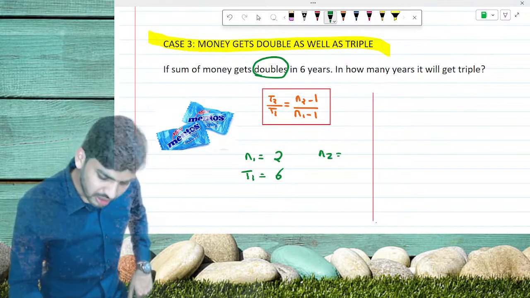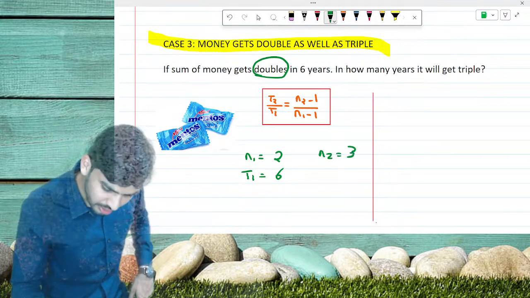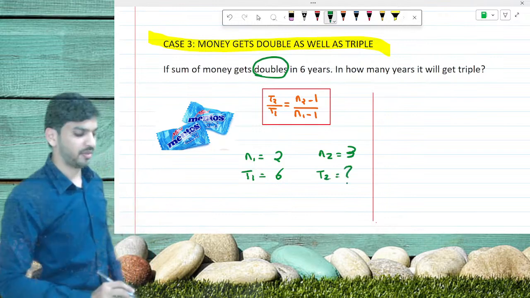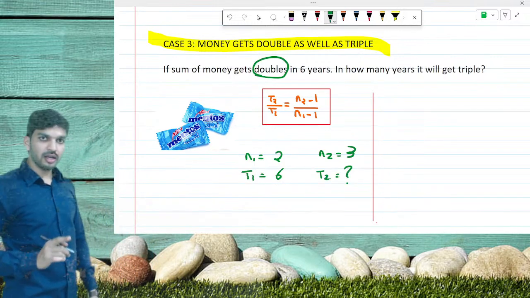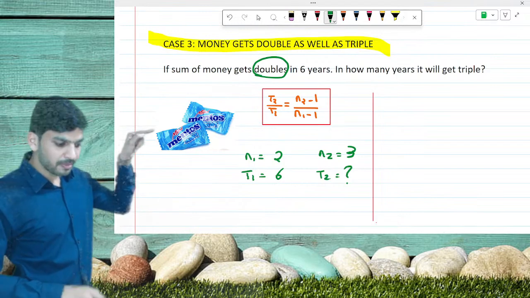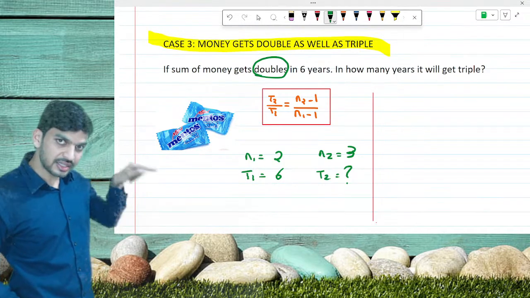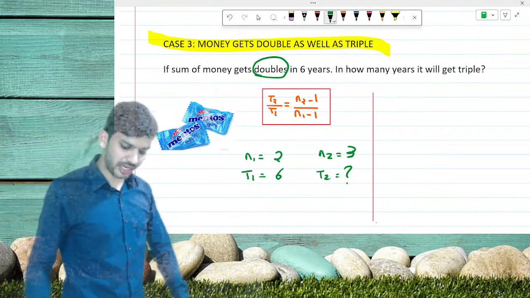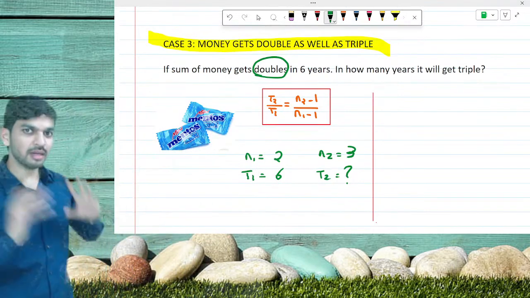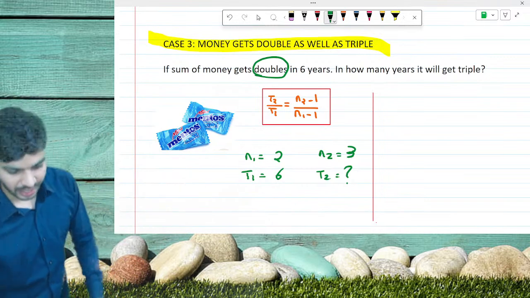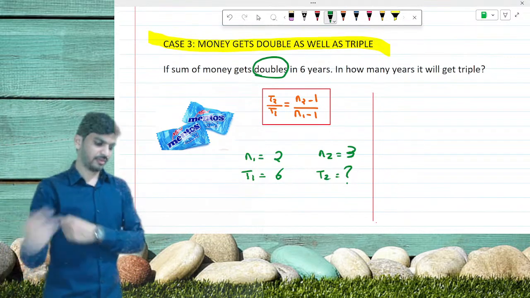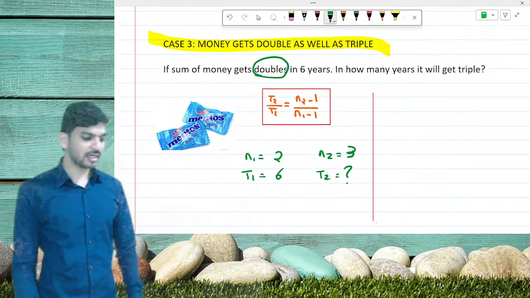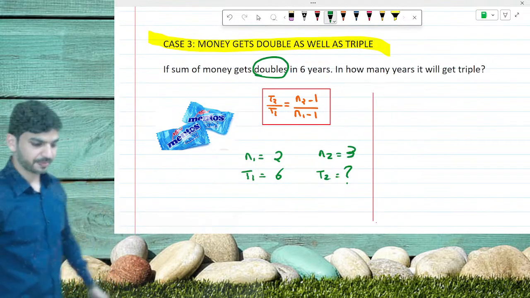To get triple, how many years will it take? All of you understood the given data? To get doubled, it takes 6 years. To get triple, how many years will it take? Now apply all these terms in the trick and you are with your answer.